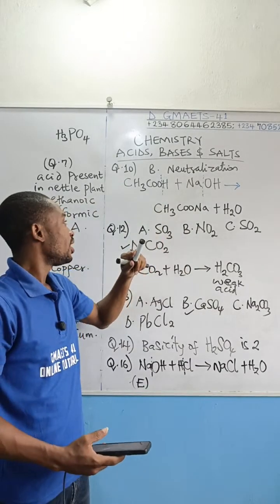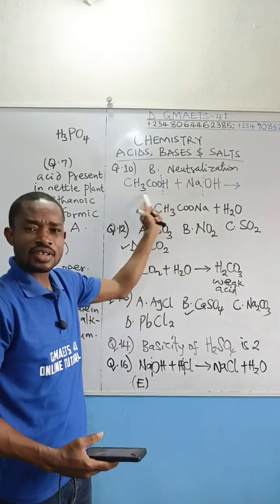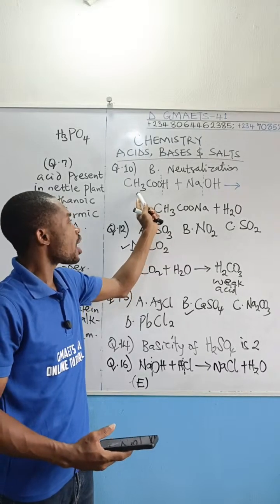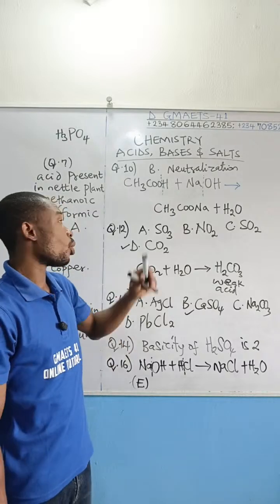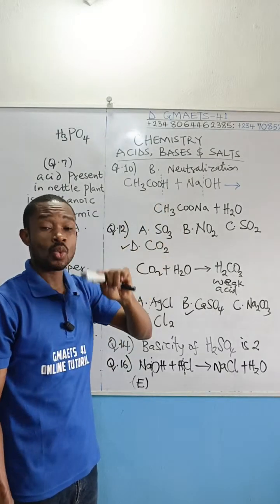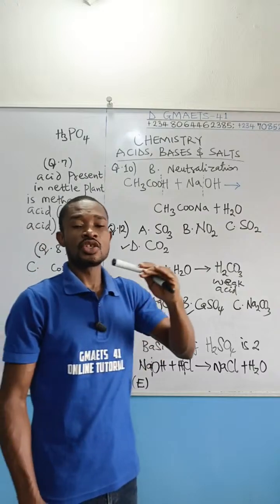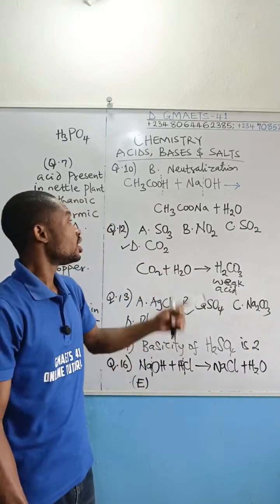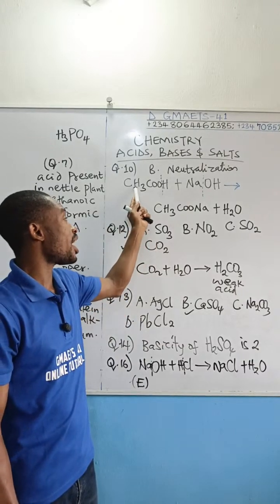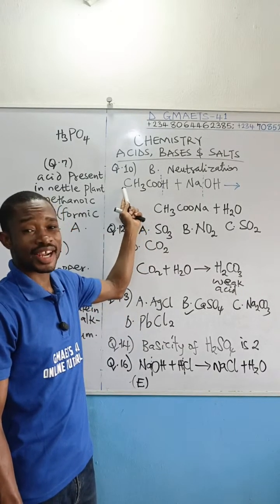Ethanoic acid. And someone might say the basicity of this guy is supposed to be 4 because we have 4 hydrogens there. No, it doesn't work that way. Number 1, organic acids are weak acids when they are ionizing. In solution, when organic acids are ionizing, giving out their hydrogen ion, they do not give out this particular hydrogen ion that is attached to this other carbon.